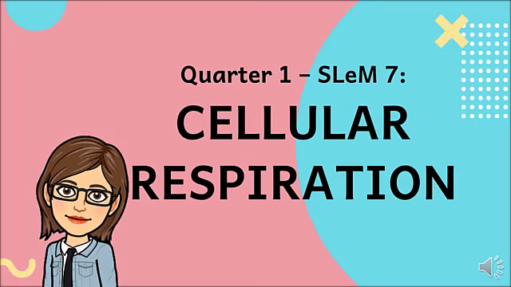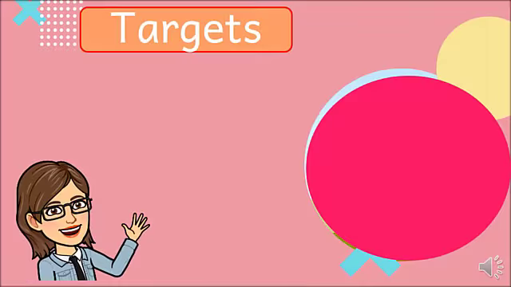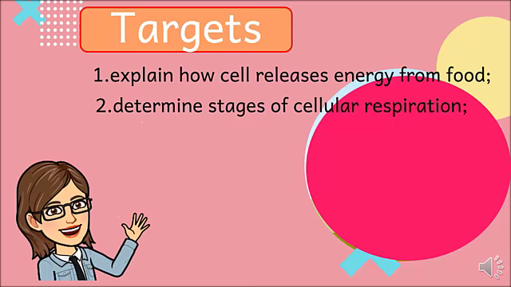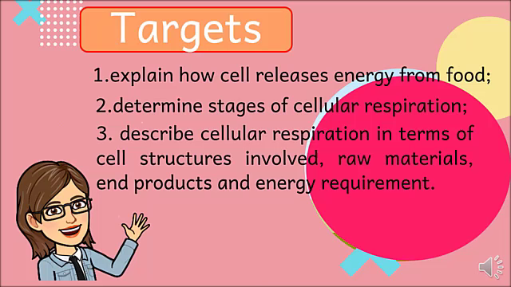Chapter 1, SLAM 7, that is all about cellular respiration. What are the targets? Number 1. Explain how cell releases energy from food. Number 2. Determine stages of cellular respiration. Number 3. Describe cellular respiration in terms of cell structures involved, raw materials, end products, and energy requirement.